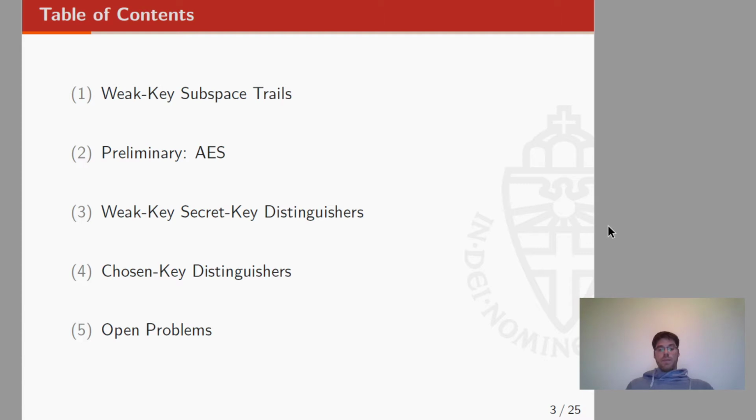Then, based on these weak keys, I present some weak-key secret key distinguishers, which are based on this multiple-of-n property. And then, using these secret key distinguishers, we are going to present the chosen key distinguisher for 9-round AES 128 and 12-round AES 256. In this presentation, I just focus on AES 128. If you are interested in results on AES 192 or AES 256, you can have a look at the paper.